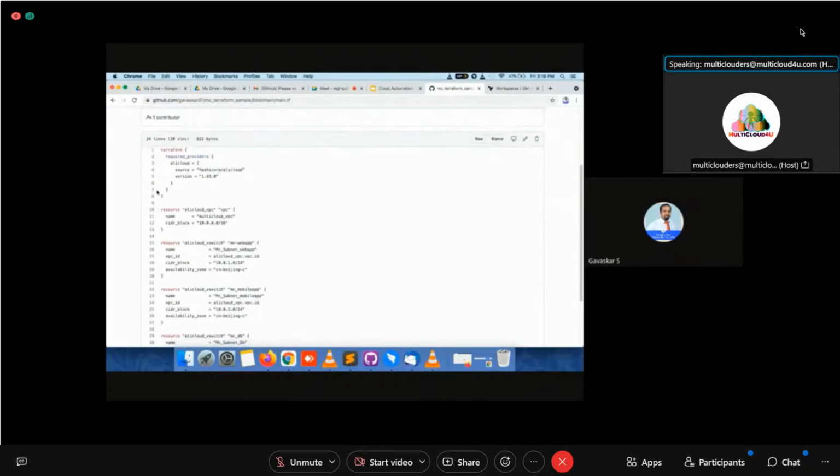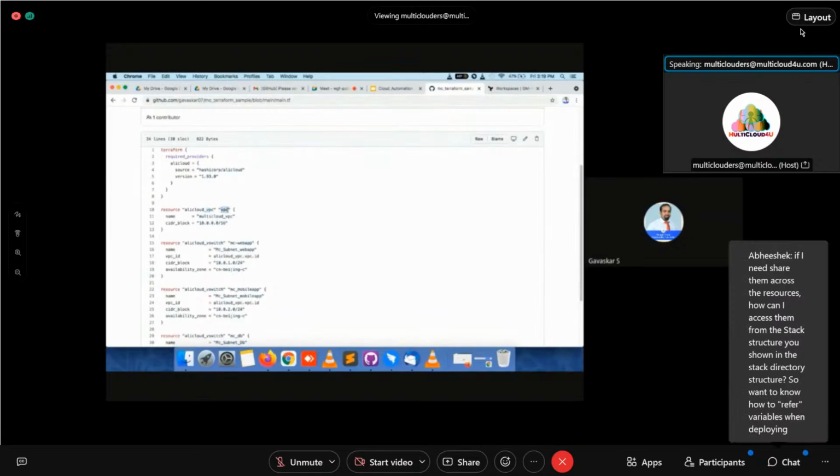Now you see here, I already told you that for creating a resource, the keyword you have to use is resource. Then this is the provider name, Ali Cloud. If it is AWS, here you have to provide AWS. And this is the resource name, which is what resource I am going to create. In this case, I am going to create a virtual private cloud, VPC. I am going to create a LAN network.